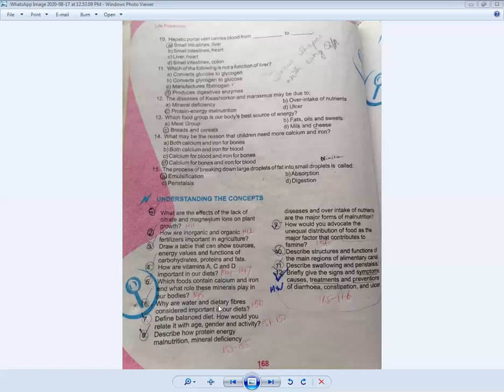As we know, water and dietary fiber are both very important. Water plays a vital role inside our body. So how is it important, and what about dietary fiber? We all know that there are different types of food called dietary fiber, which mainly consist of water. The main working of dietary fiber is that it contains a lot of water, and when this water mixes with our undigested food, it helps in elimination.